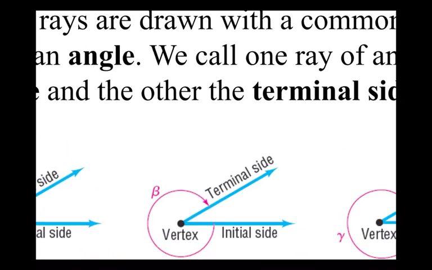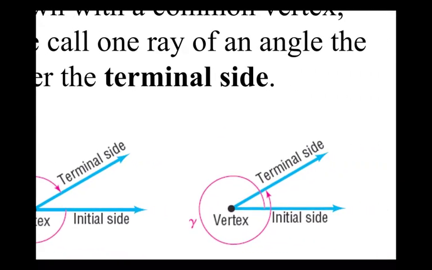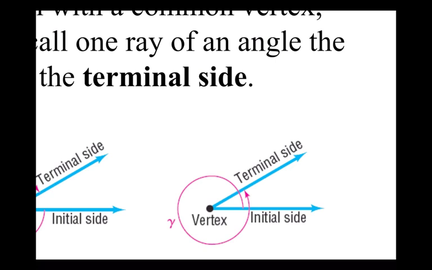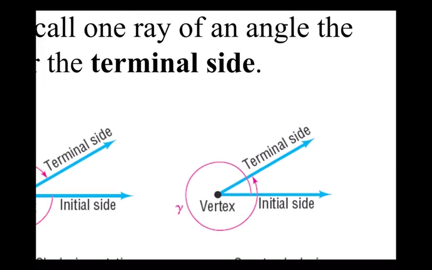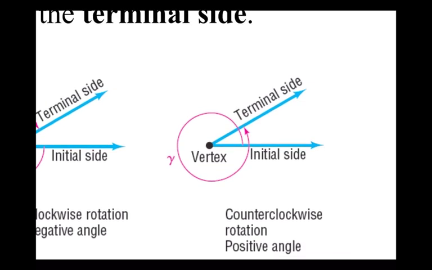So then this last example, again, has the same initial side, the same terminal side. It started with the ray in the same position, and it finished with the ray in the same position as the previous two. Is this rotation clockwise or counterclockwise? It's going the opposite direction of the hands on the clock, right? So is this a positive angle or a negative angle? Positive. Counterclockwise is positive. Okay, this is a counterclockwise rotation. This is a positive angle.